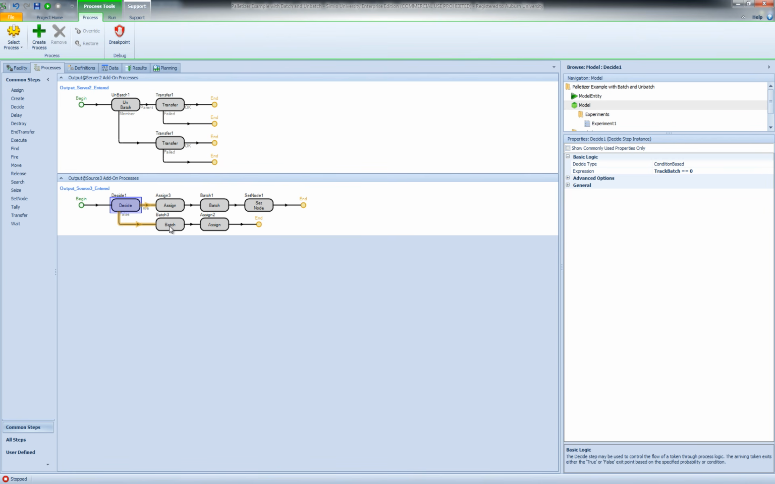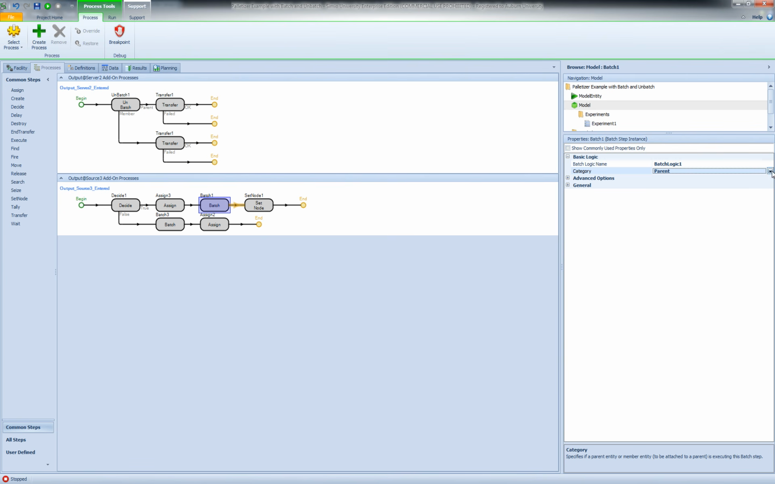and this time this entity will be batched with my parent entity as a member entity. Once the batch is complete, I essentially set the track batch value back to 0, which indicates that the next arrival, or the part that arrives next, is going to be the first part of the next batch. And again, I'm going to use the batch step but this time I'm going to include this entity in my batch as the parent.